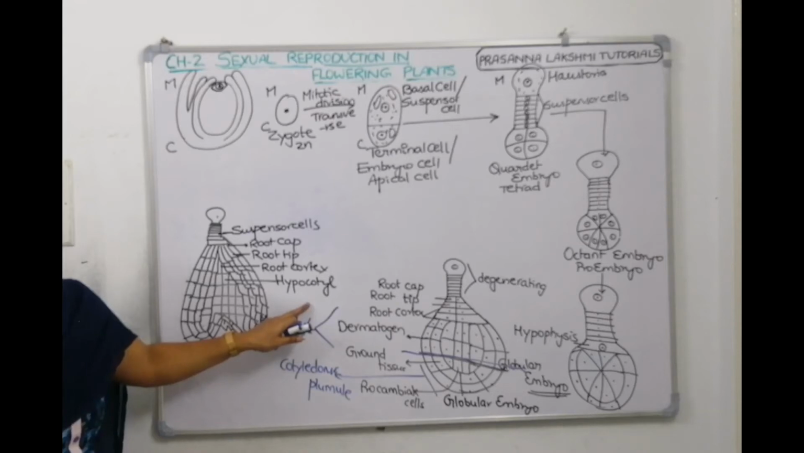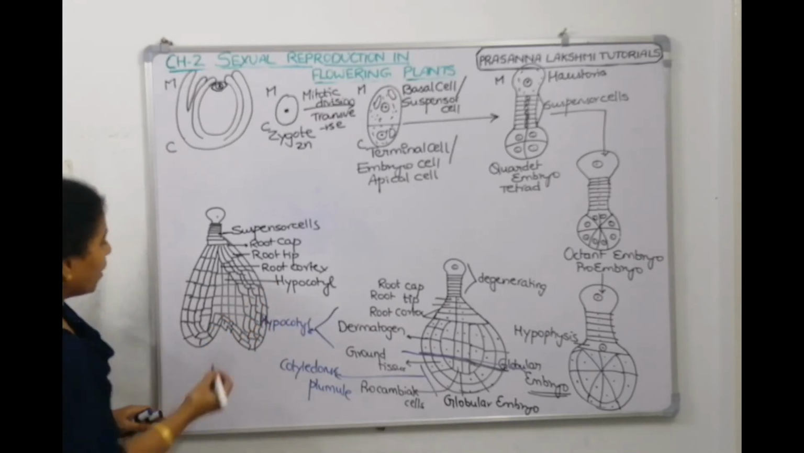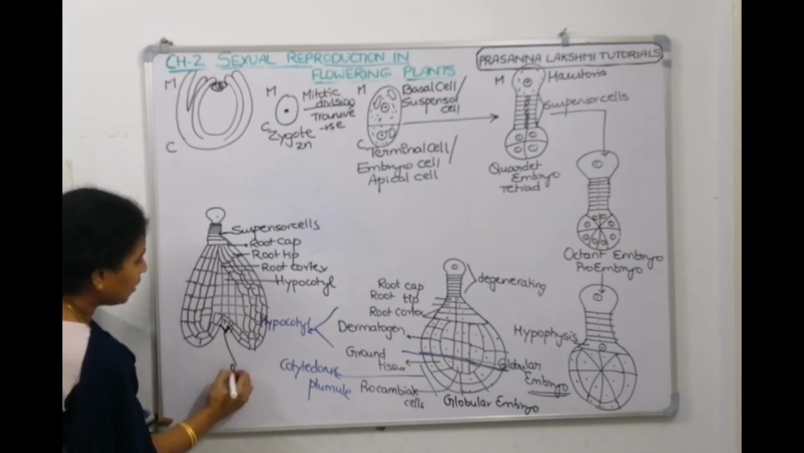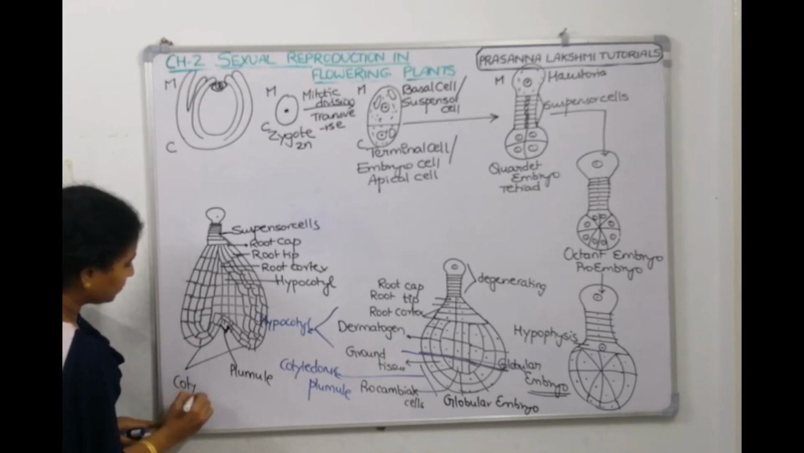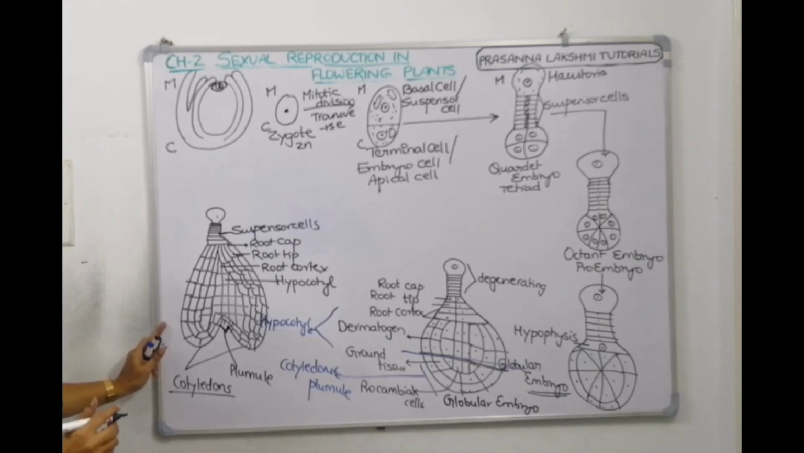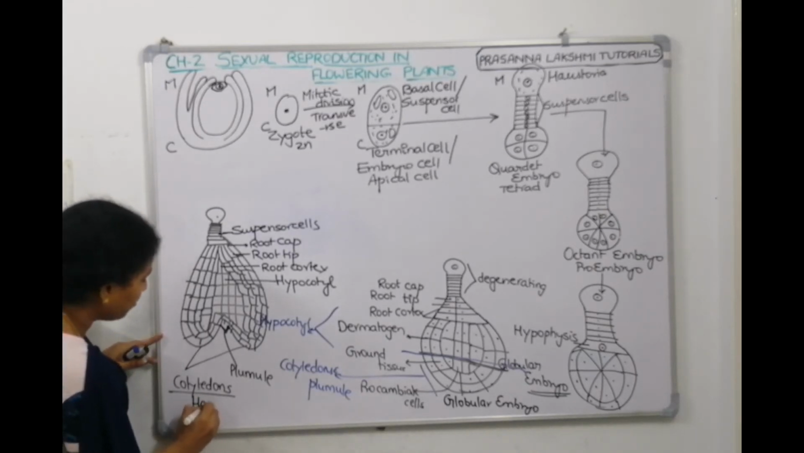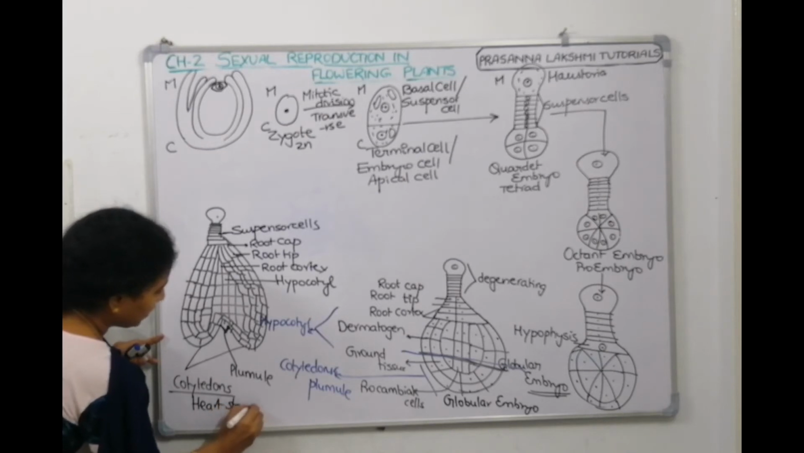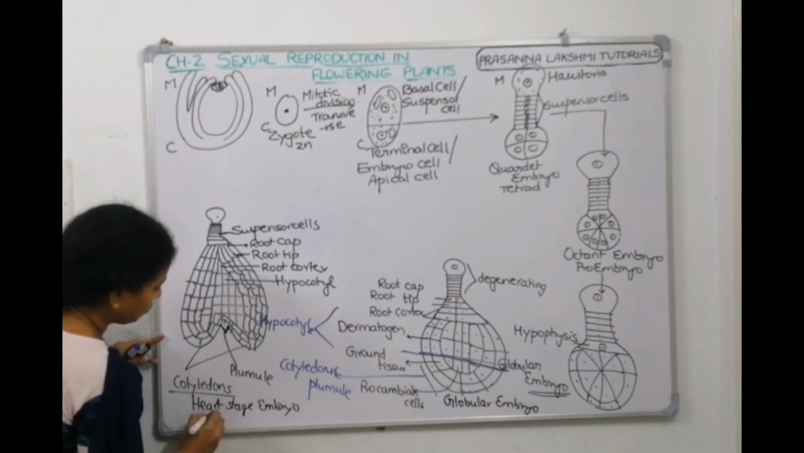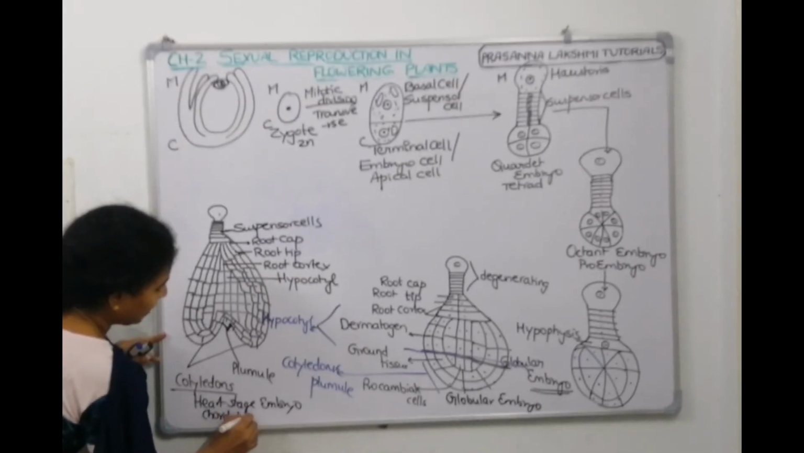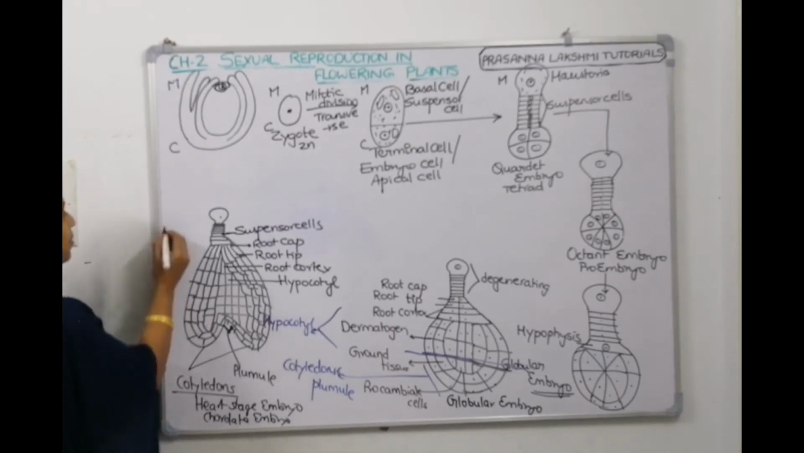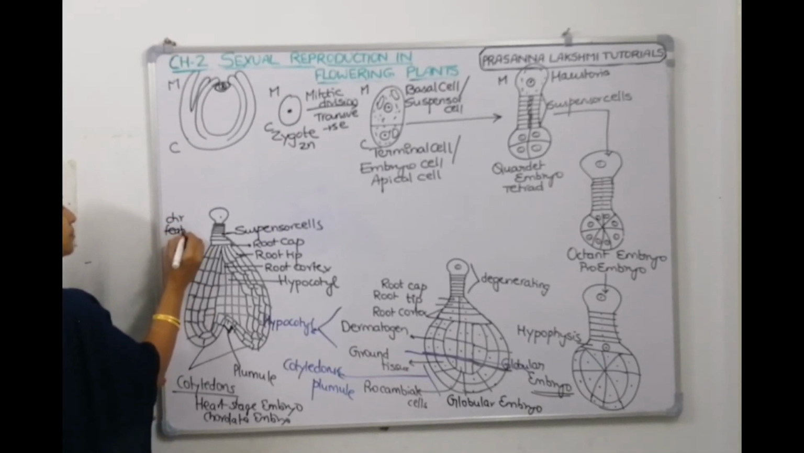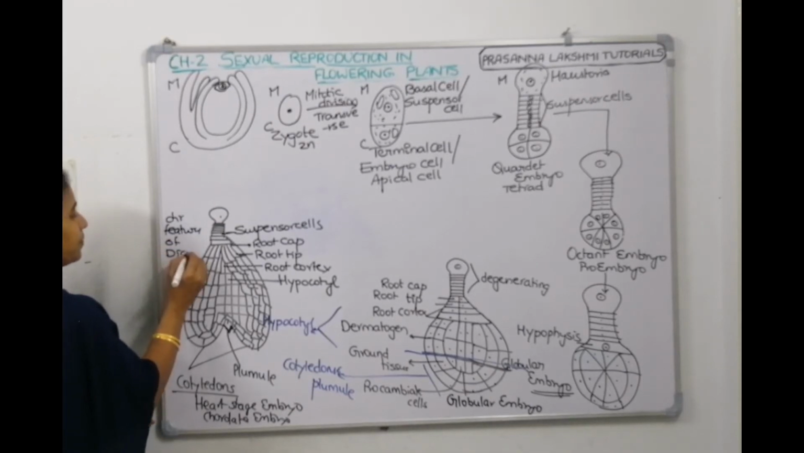Hypocotyl is the one which makes the root system. It is here. Then next, what is this called? This is called plumule. And these two are cotyledons. This complete stage is called the cordate stage, heart stage embryo. This is heart stage embryo. It's also called cordate embryo, which is a characteristic feature of dicot. Heart-shaped embryo is a characteristic feature of dicots.